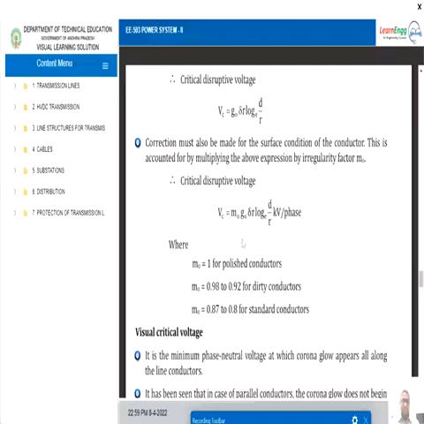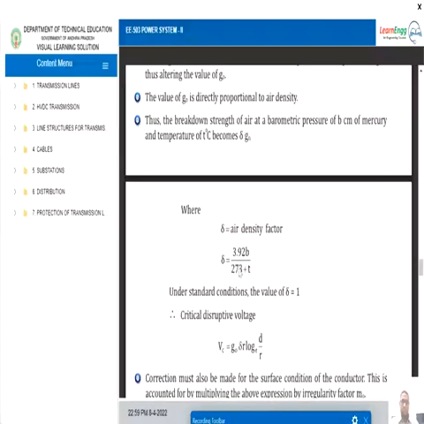Okay, and we are going to incorporate another parameter here, the air density factor. So delta is the air density factor. Delta is equal to 3.92 b by 273 plus t, where b is the barometric pressure. So just remember this is the air density factor expression.